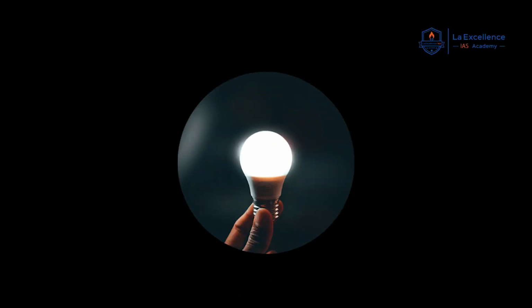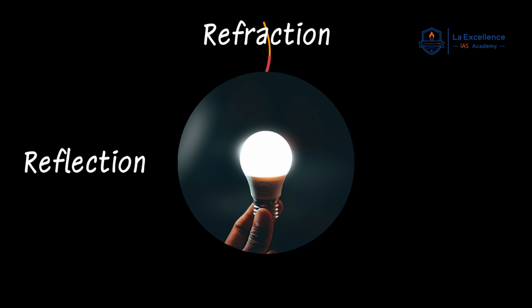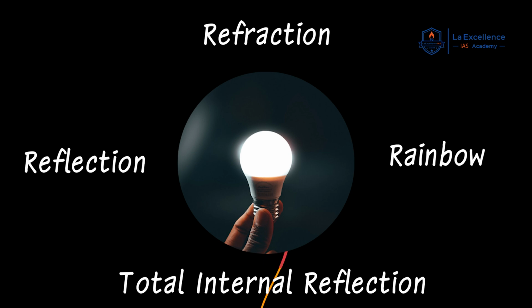For example, light is a very important phenomenon in physics, where questions are asked on reflection, refraction, formation of a rainbow, or applications like total internal reflection, used in optical fiber cable for quick and fast transmission of data.